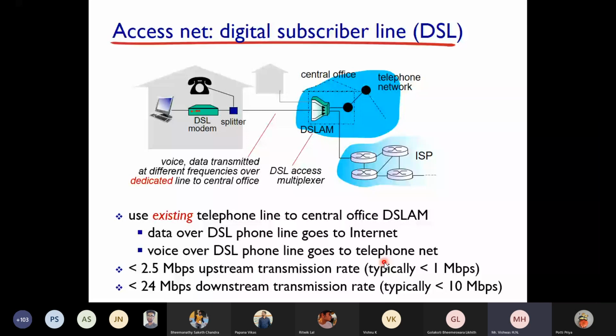You can see here. See this. Voice and data transmitted at different frequencies over a dedicated line. Okay, sir, but even then at a given point only one will be transferred? No, no. See, in your home, if you have a BSNL connectivity or Airtel connectivity with a telephone, somebody can be on the phone speaking to some other person, and parallelly you can do your data communication. Okay, that possibility is there.